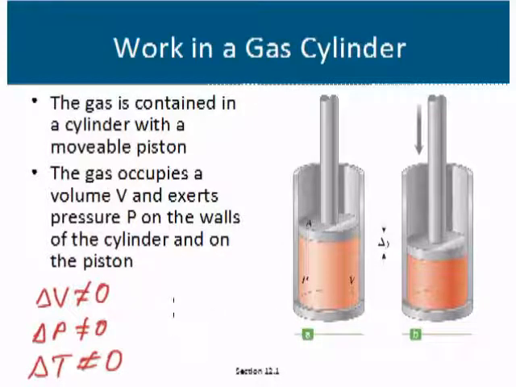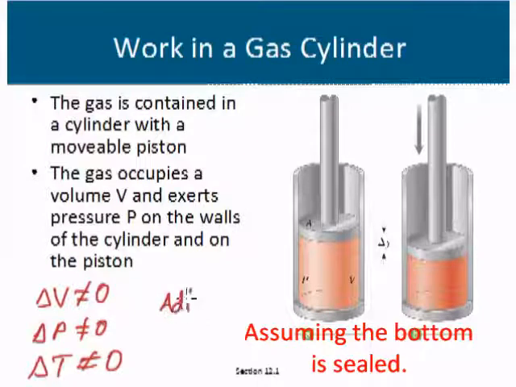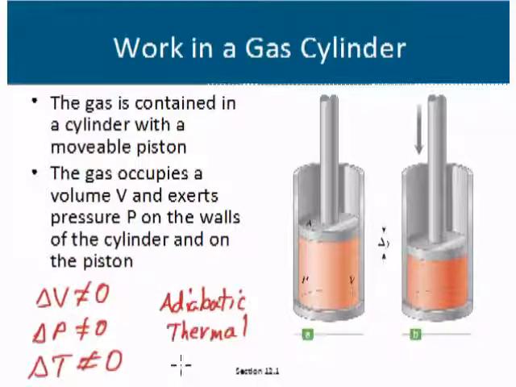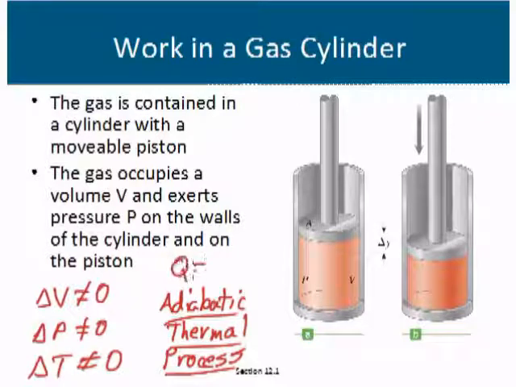This is going to be called an adiabatic thermal process, and the only thing that is kept constant during this process is going to be the heat. The heat exchanged between the gas and the outside world is going to be approximately zero because very little heat is going to escape through this surface.